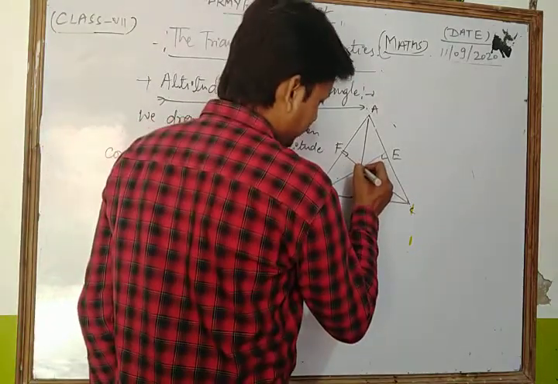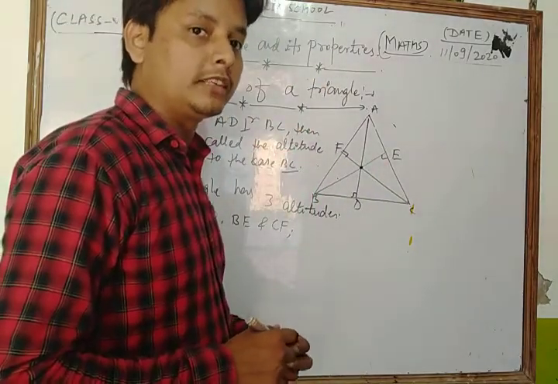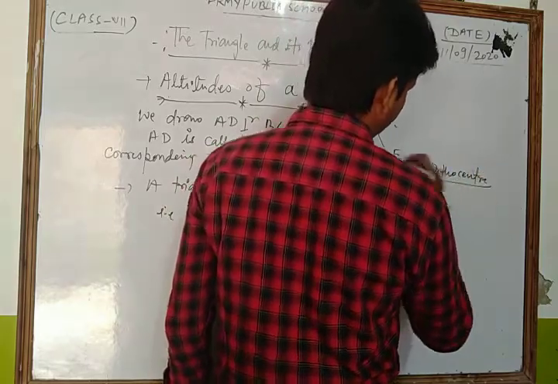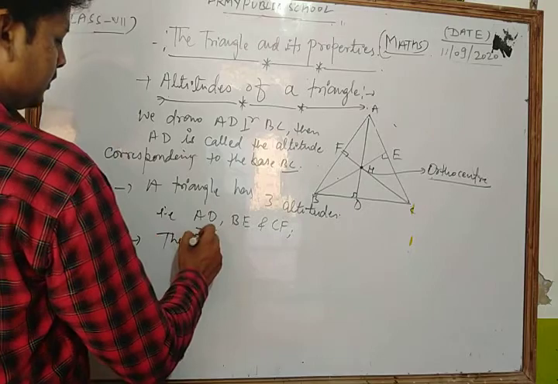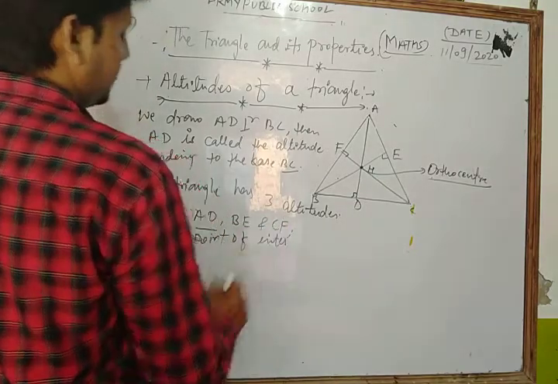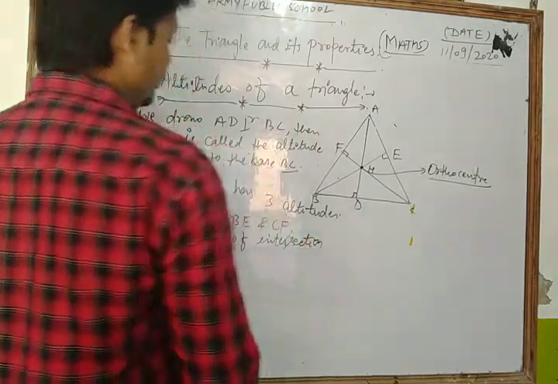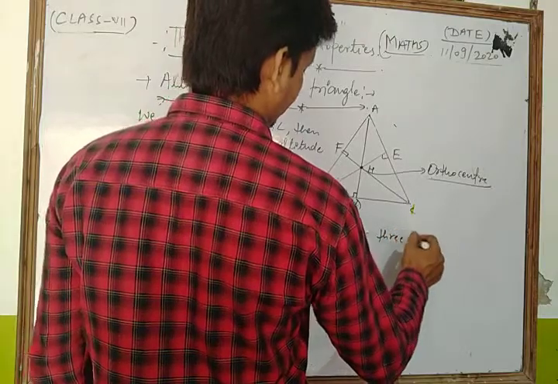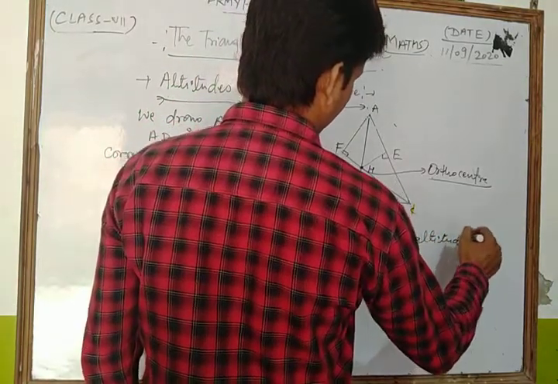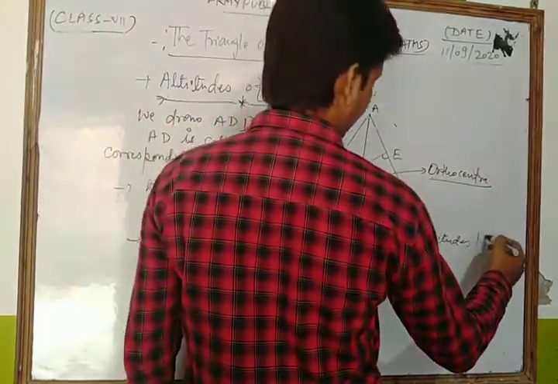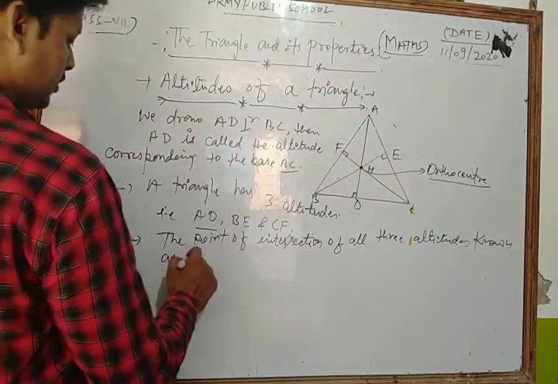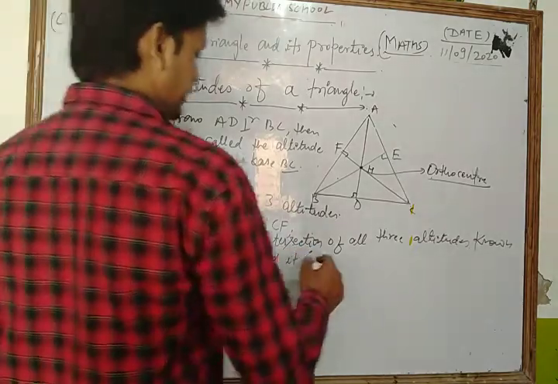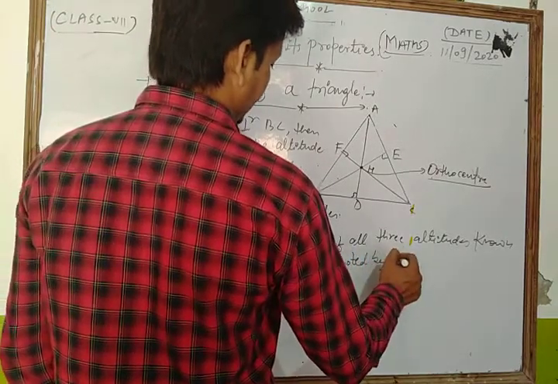One important note is there. Dear student, the point of intersection of all three altitudes is known as the orthocenter, and it is denoted by capital H. So please know that this is known as the orthocenter.